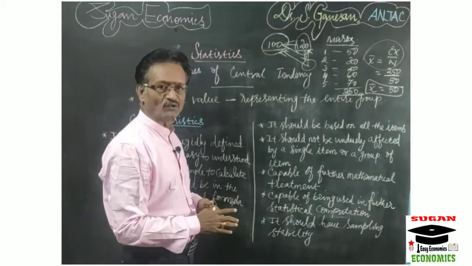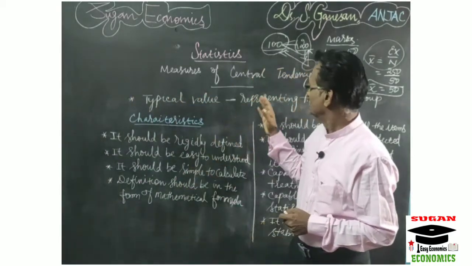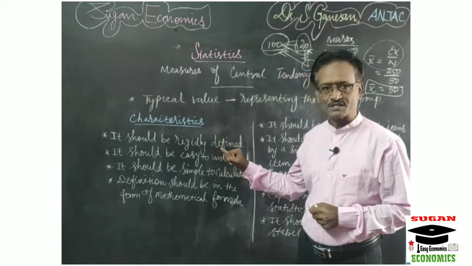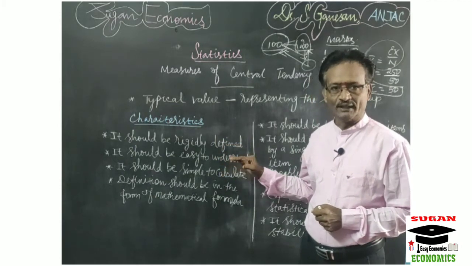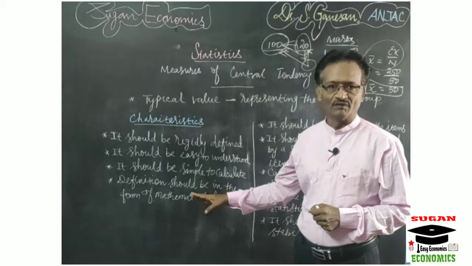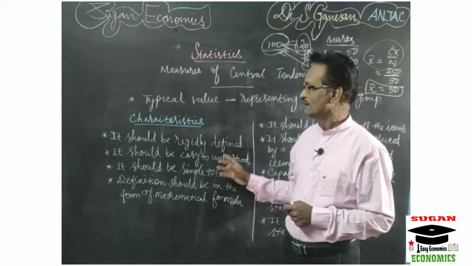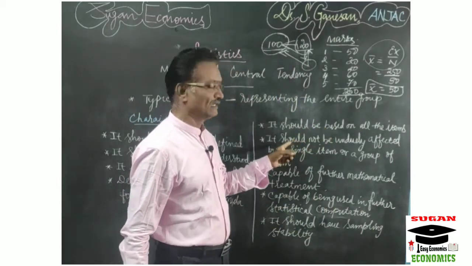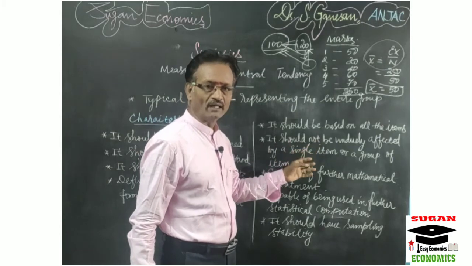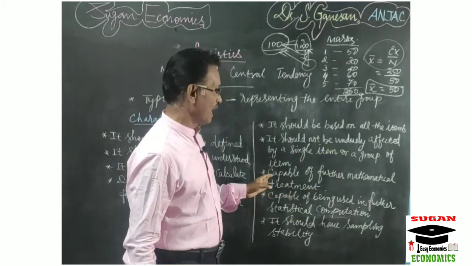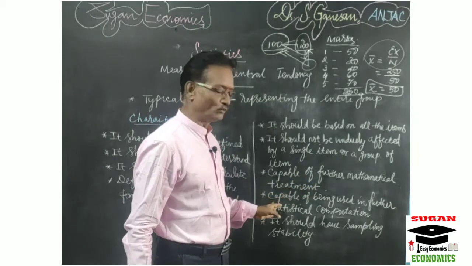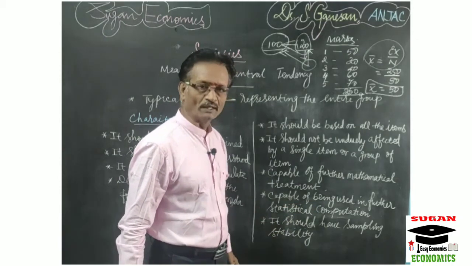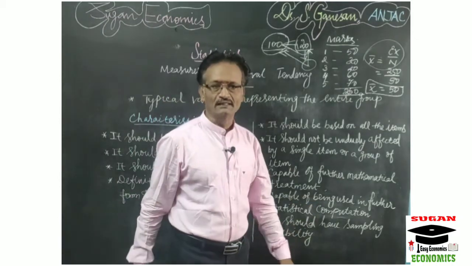These are the points to note for the characteristics of measures of central tendency. Are you clear? The first one: it should be rigidly defined. Second, it is easy to understand. Third, it is simple to calculate. The fourth, the definition is in the form of a mathematical formula. And the fifth, it should be based on all the items. The sixth, it should not be unduly affected by a single value or a group of values. The seventh, it is capable of further mathematical treatment. The eighth, capable of being used in further statistical computation. And the last one, it should have sampling stability.